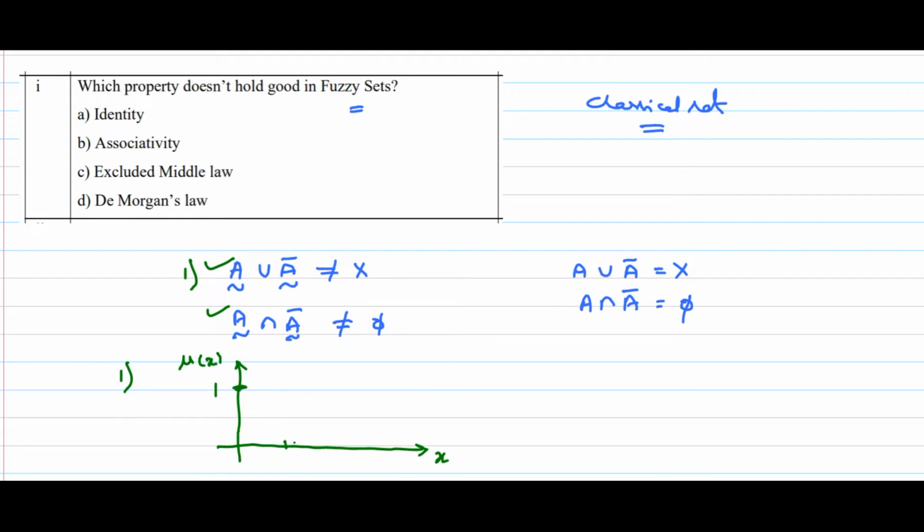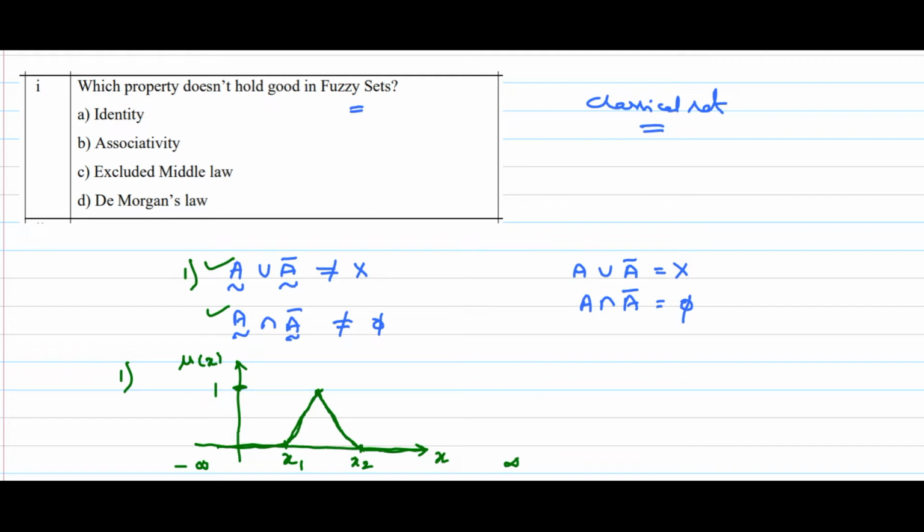For example, if A is from one point to reach some maximum point like this, and this is A, so obviously A is running from minus infinity to plus infinity also. But from minus infinity up to this point, let me take this point as x1, up to this point its value is 0, like this. After that it has some value and reaches the maximum membership value, and then it is reducing and finally coming like this. So at point x2 it will be like this.